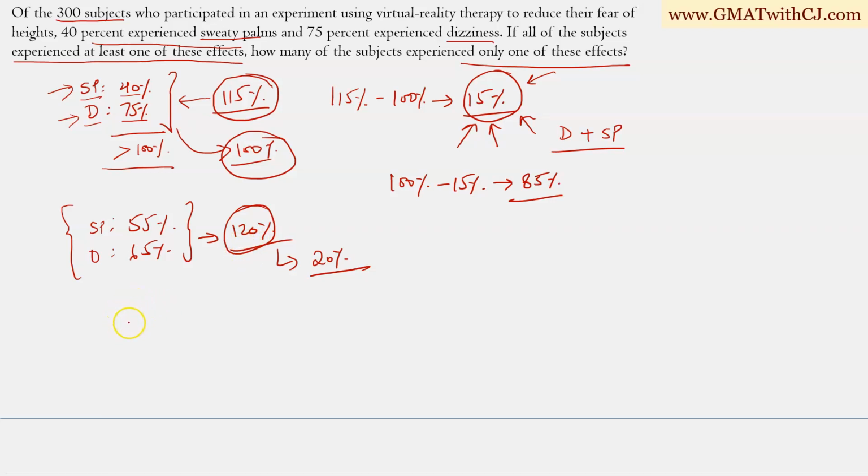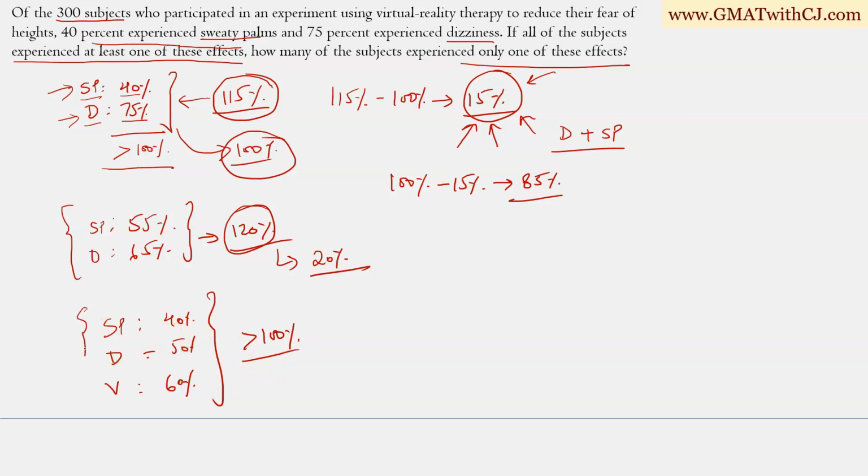Now let's say there are 3 variables instead of 2. Let's say there is SP and then D, and let's say there is vomiting also, and I tell you that these are some numbers, let's say 40%, 50%, 60%. Now again the total is greater than 100%, right? So there must have been some double counting.